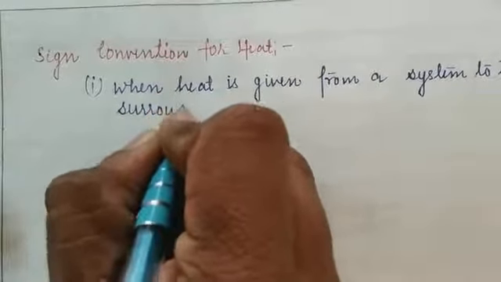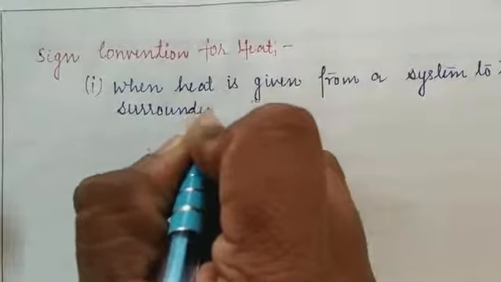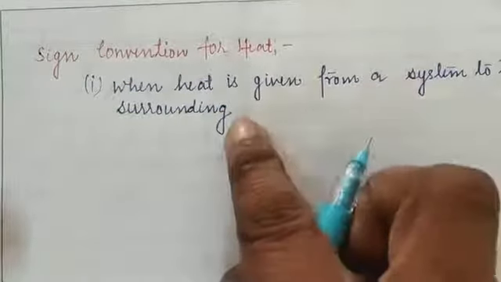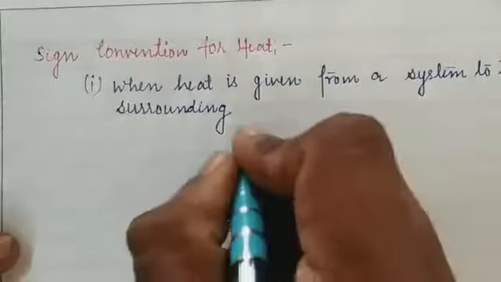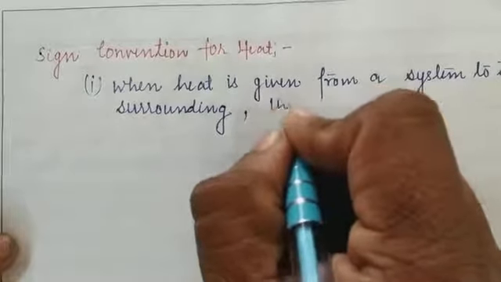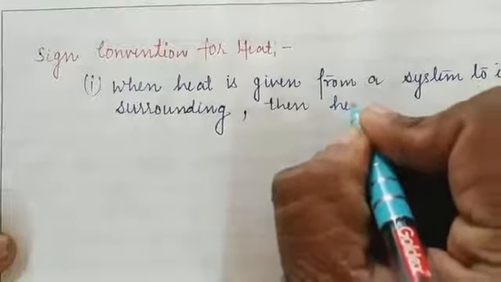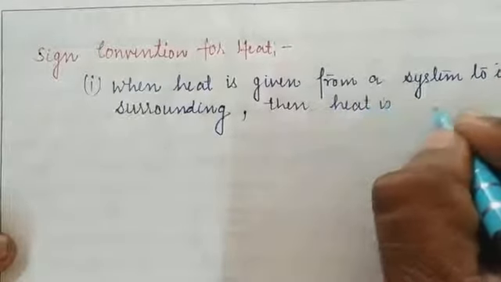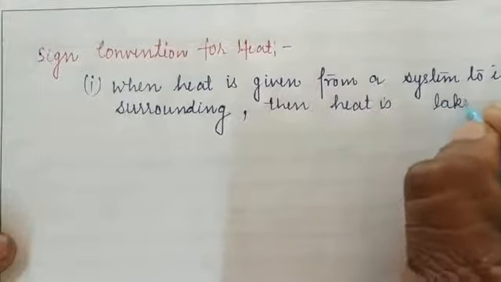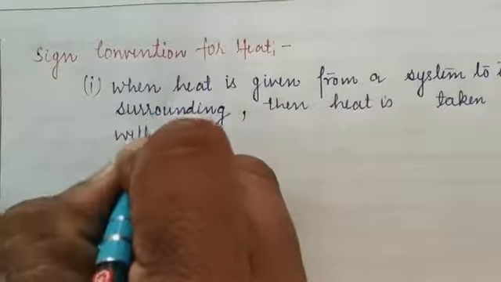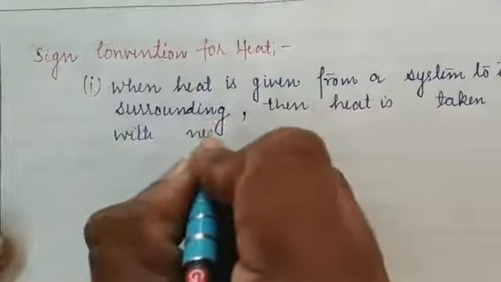What does it mean students? It means that the heat energy is dissipating from the system to the surrounding. In this condition, the heat is taken with negative sign convention.